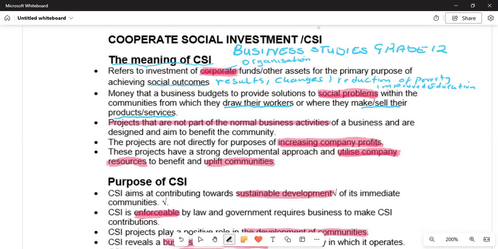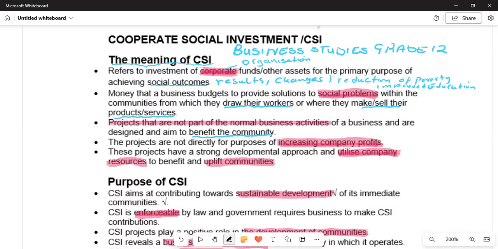Now we are moving on to another point. Corporate social investment projects are not part of the business activities of a business and are designed and aim to benefit the community. They are not part of the normal business activities.